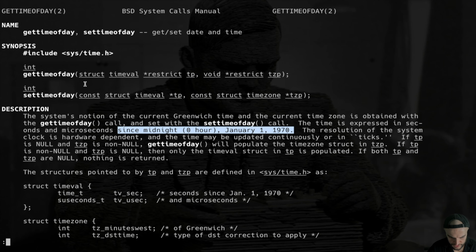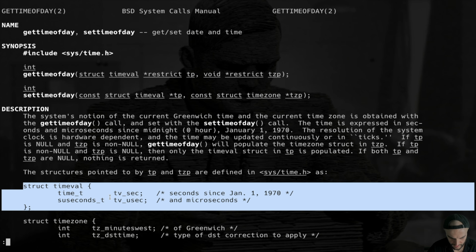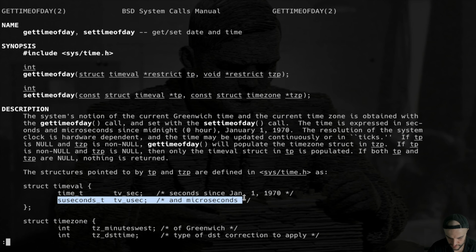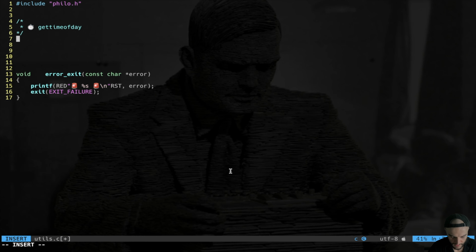We have to use a struct, which is time val. Inside this struct, we have the seconds since January 1, 1970, and the usec, which are the microseconds. So we can exploit this get time of day to get whatever time we want, seconds, milliseconds, microseconds. Now we're going to do that. We are going to get back time, which is a long.